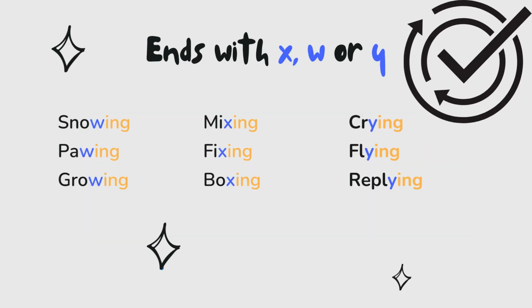Now we are going to talk about the ends of the verbs. So first we have if the verb ends with x, w, or y. So you only have to add the ing, like snow, snowing, mix, mixing, cry, crying, fix, fixing, fly, flying, and next all the verbs that end with x, w, or y are the same thing, only add the ing.